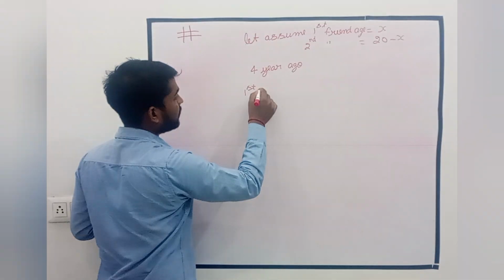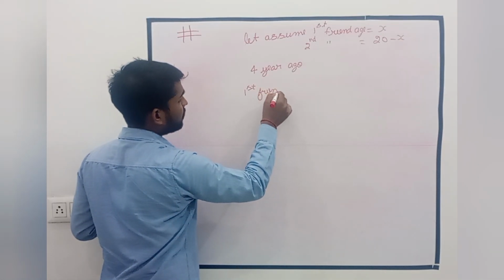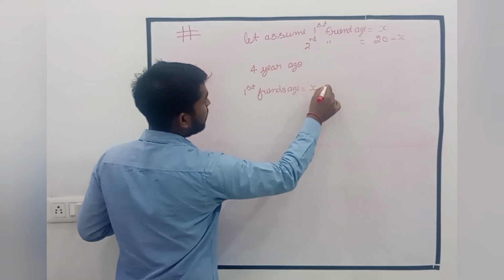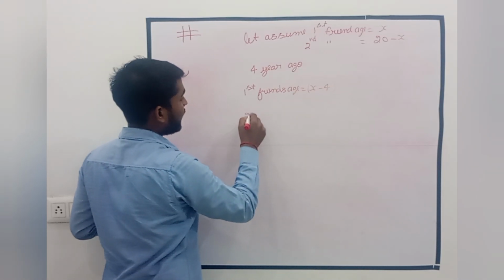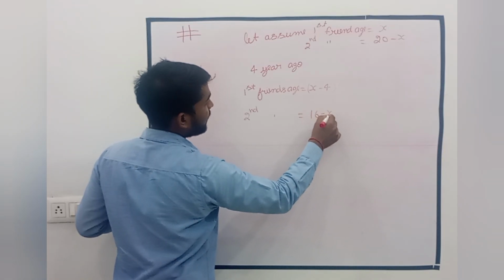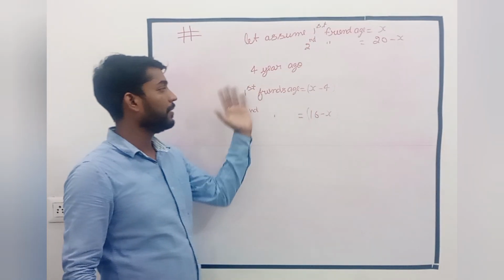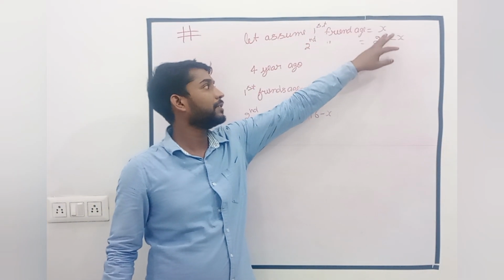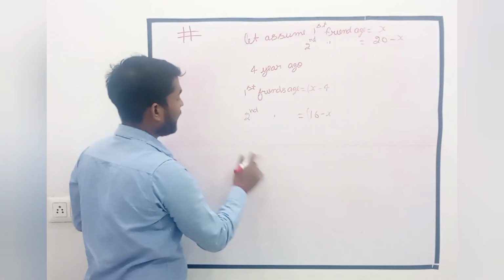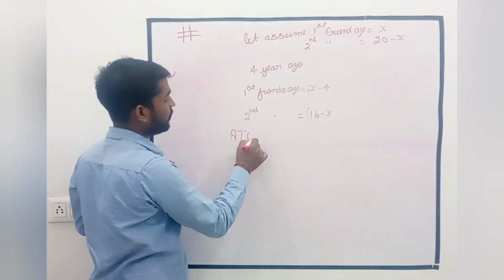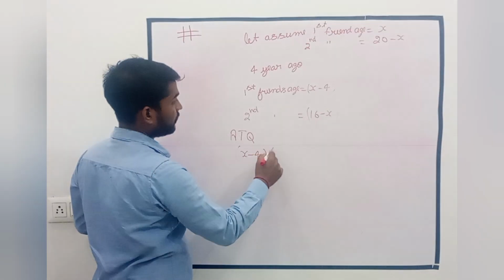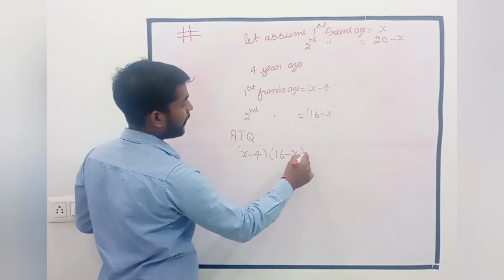And the first friend's age will be x minus 4, and the second friend's age it must be 16 minus x, because 4 years ago in the past time we will subtract 4 years, both of them, this is the age, and they are asking according to the question the product of their ages given is 48.